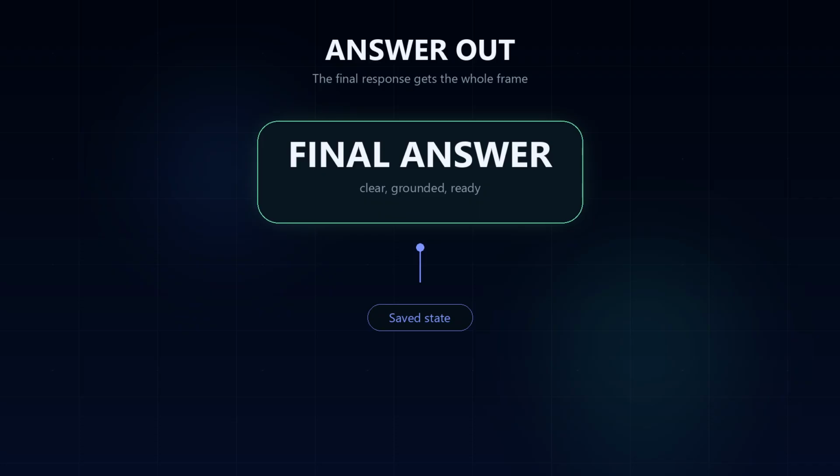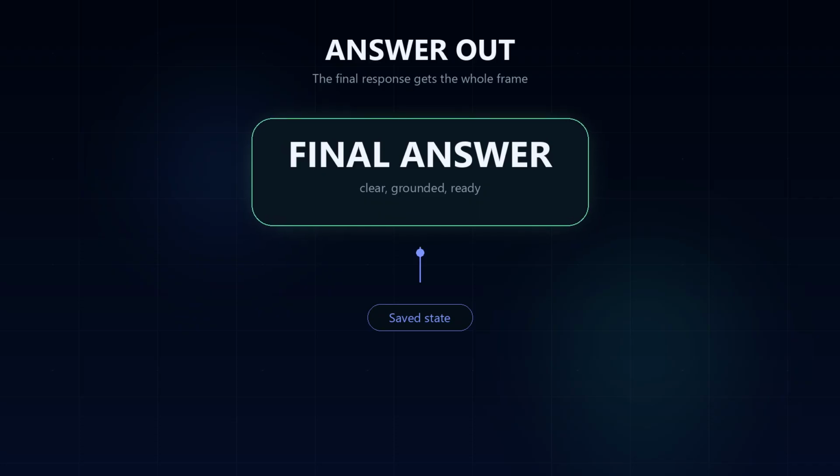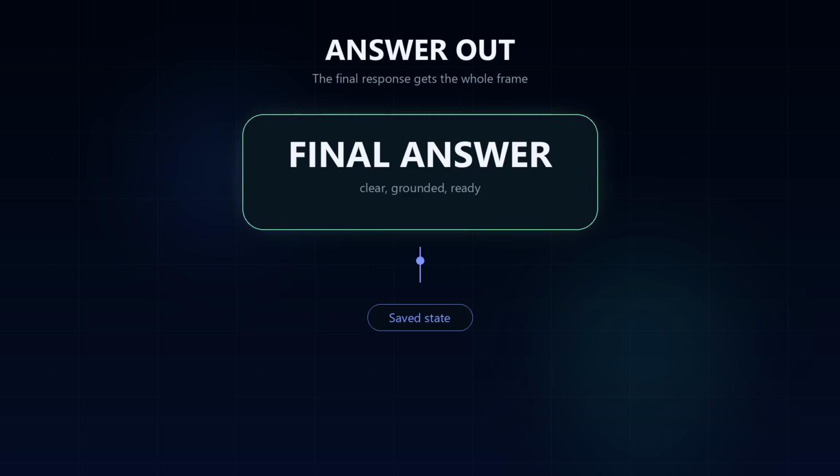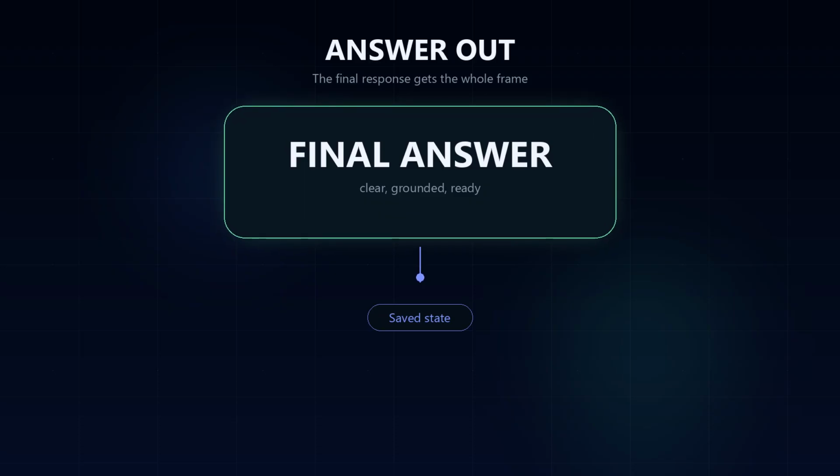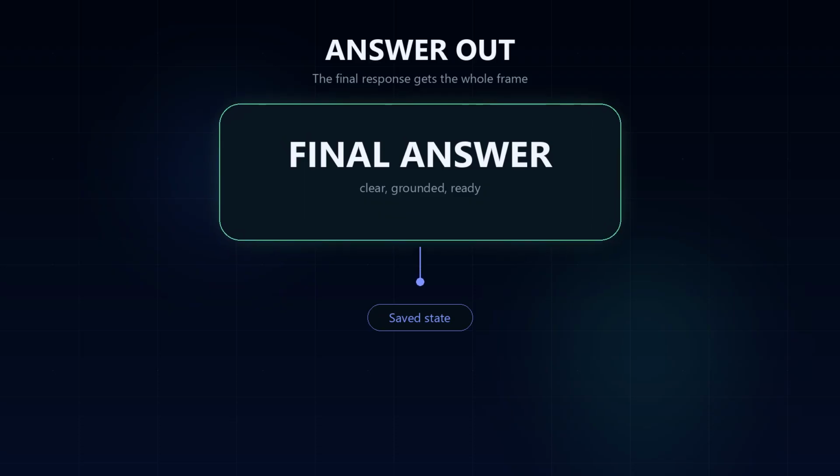When the model finally returns usable text without tool calls, Hermes appends the final assistant message, runs the turn finalizer, persists the clean session, logs why the turn ended, and delivers the response back to the user.